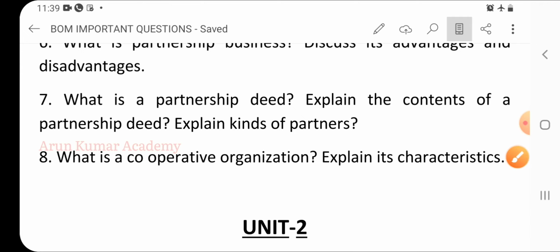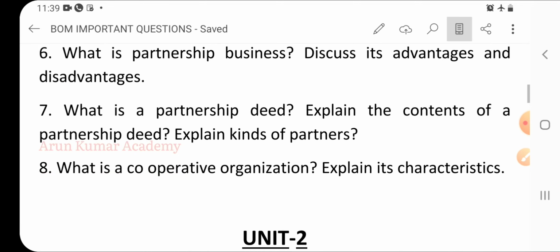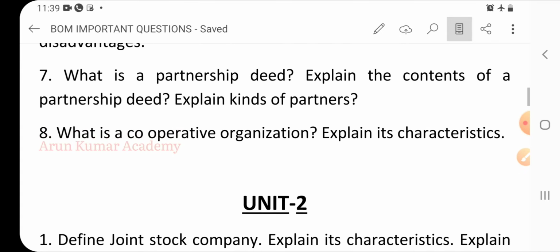Once again I am saying, the questions will be from business, the introduction of business, or the questions will be from the forms of business organization. So the choice will be there. When it comes to business, the questions might be like this: business features, or its objectives or functions, or the relationship between trade, industry and commerce, or what are the various forms of business organization. Like this, the questions will be coming from unit 1. You need to study all these topics.